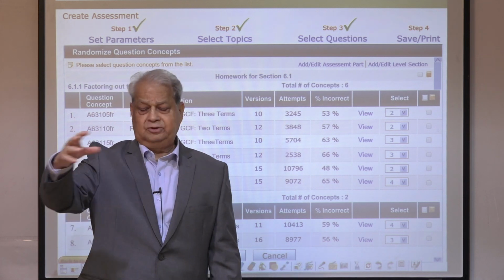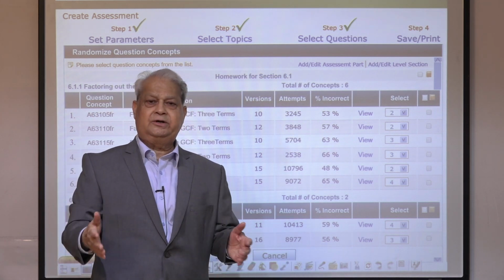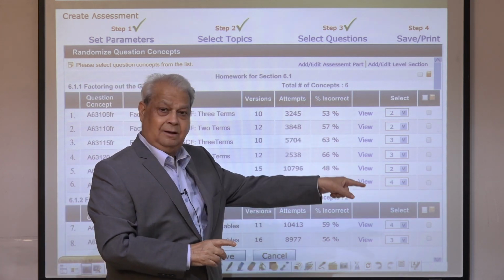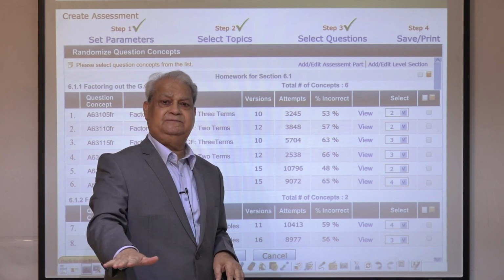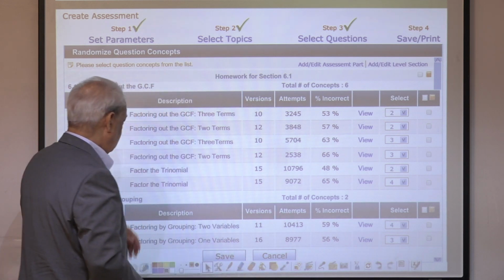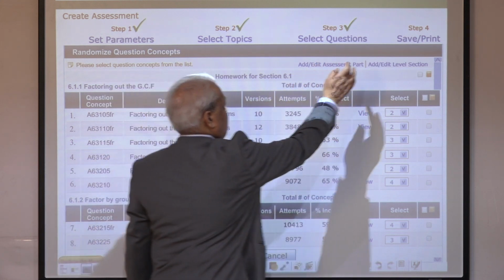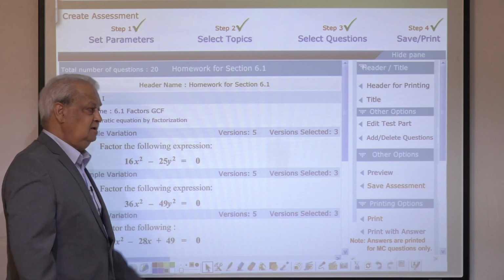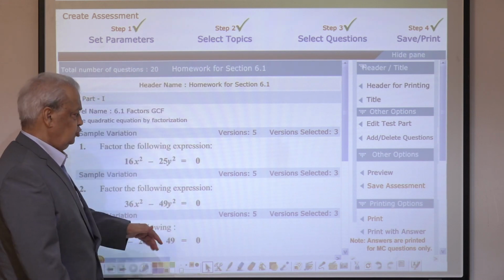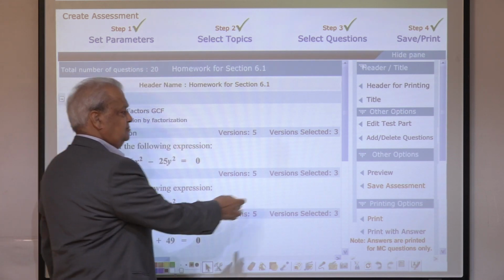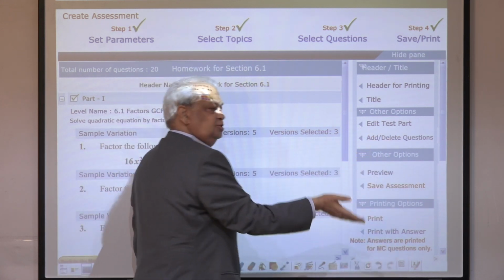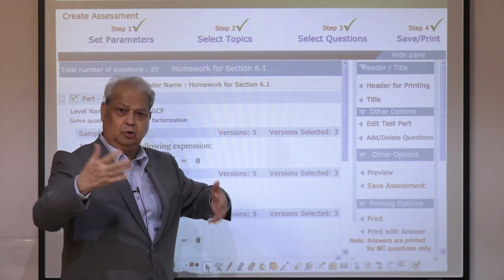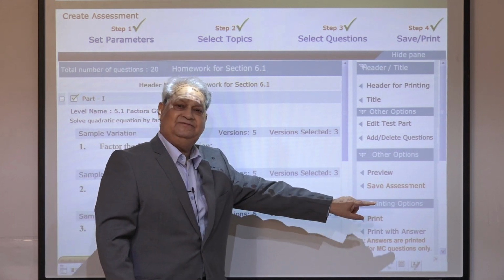If somebody comes to the exam and has a calculator in their pocket, we can't control that. But on screen, either we provide it or we block it, even for the system. So that is there. We select questions, and after that we save the assessment. The whole assessment that you selected is listed here. You can browse the questions, and if you don't like some item, you can go back, add and delete questions, and then you can preview the assessment online, how it looks, and after that you can save.